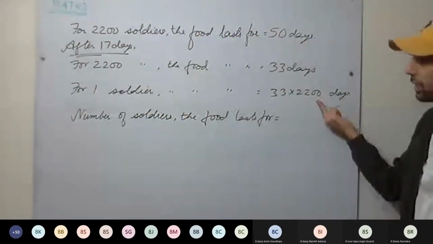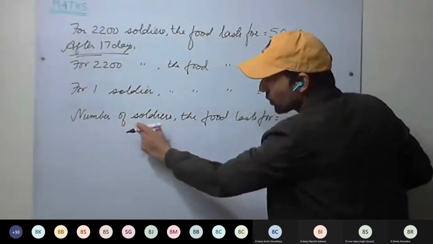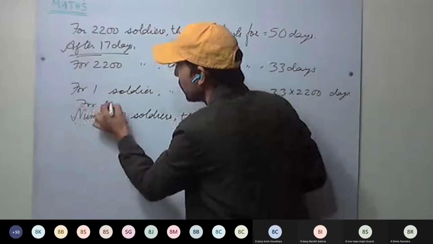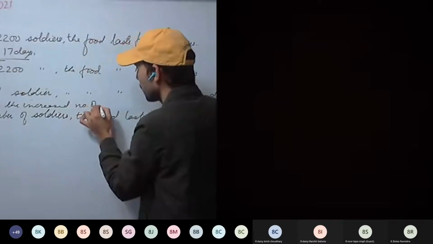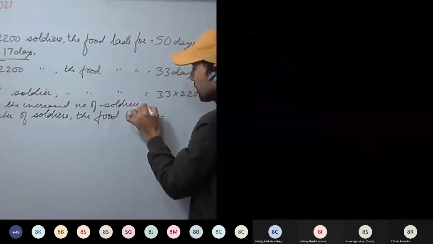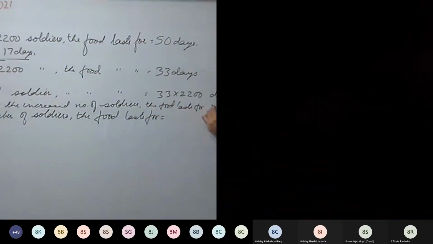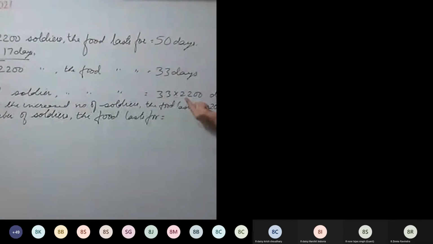Okay, now the number of soldiers we have to find, and it is given that for this number of soldiers, it lasts for 20 days. For the increased number, we can write one more line: for the increased number of soldiers, the food lasts for 20 days. Now the number of soldiers the food lasts for will be 33 times 2200 divided by 20.